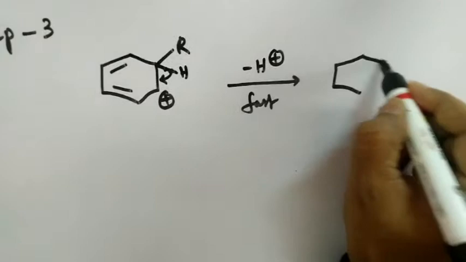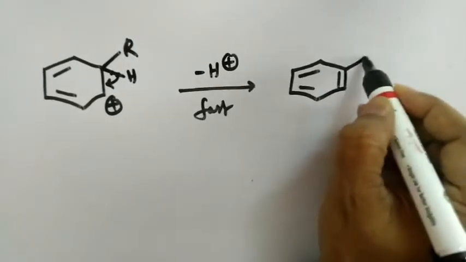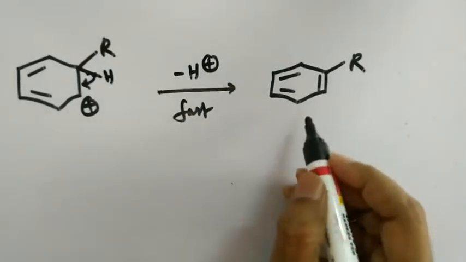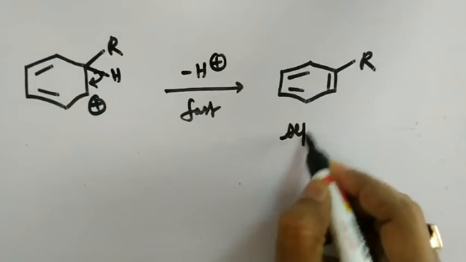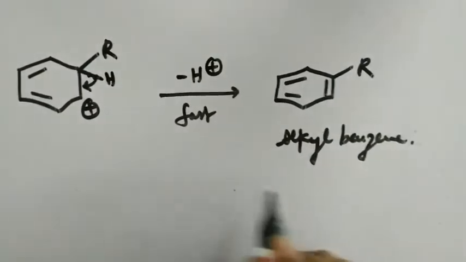So what is the final product that we are getting? We are getting an alkyl benzene as shown here. So it is an electrophilic substitution reaction product, namely alkyl benzene. That's it.